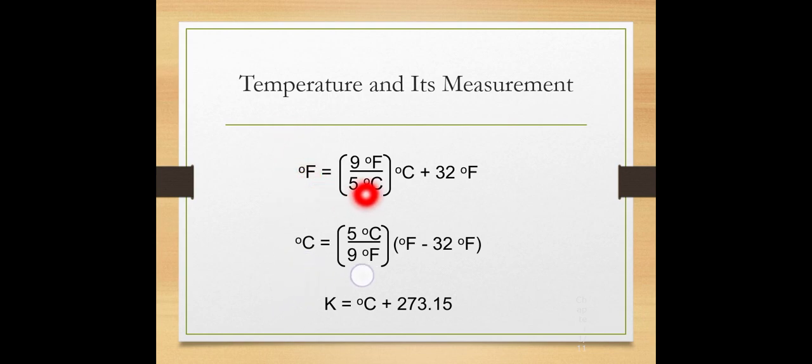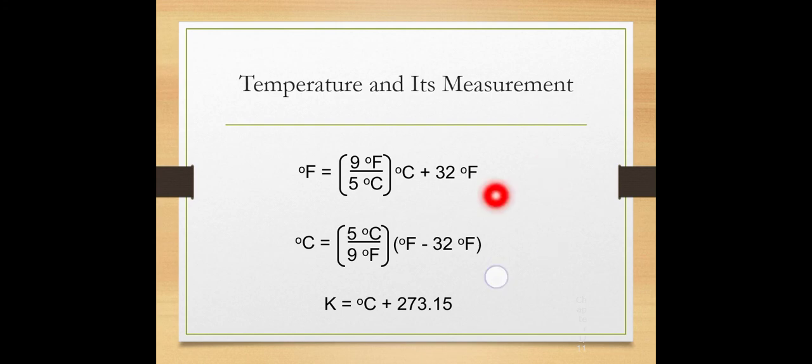And for converting the temperature into Celsius, here you put the temperature in Fahrenheit minus 32. Put the temperature in Fahrenheit and subtract 32 from it, multiply by 5 and divide by 9, and you get the result in Celsius.